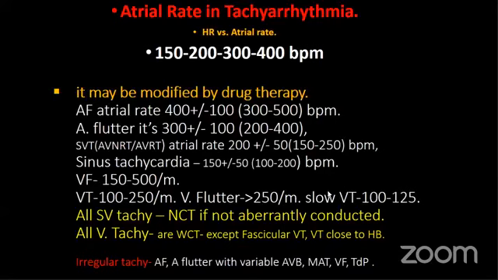Slow VT is usually when the VT rate is 100 to 125, and that must be differentiated from slow atrial fibrillation. Slow AF means the heart rate is less than 100. If the heart rate is more than 100, that is called fast atrial fibrillation.